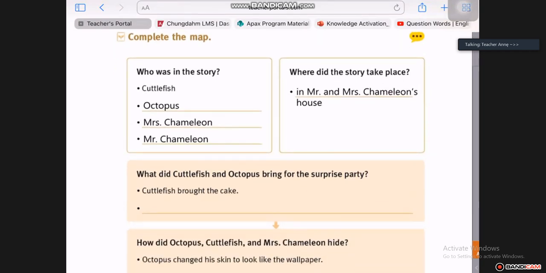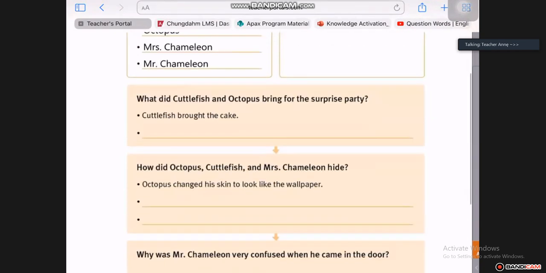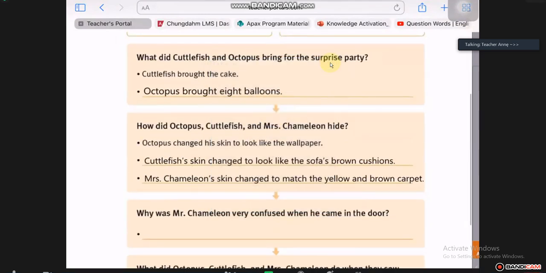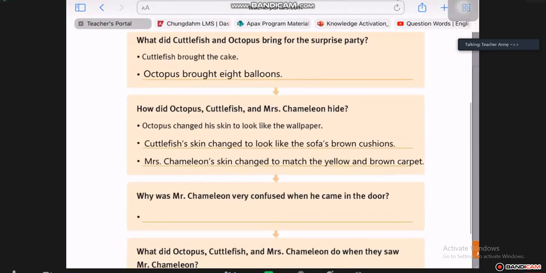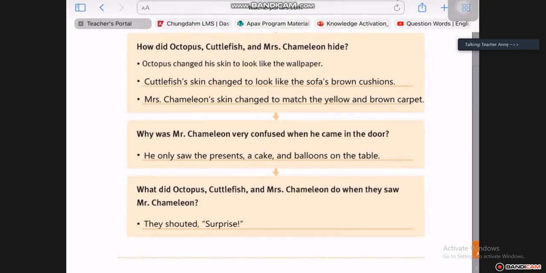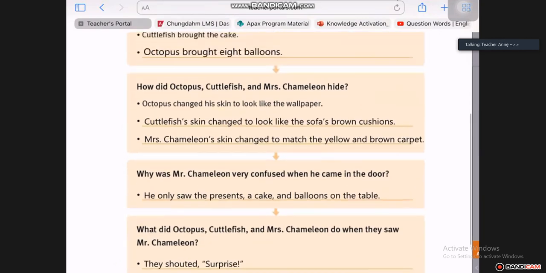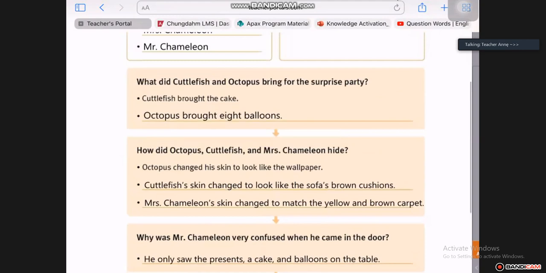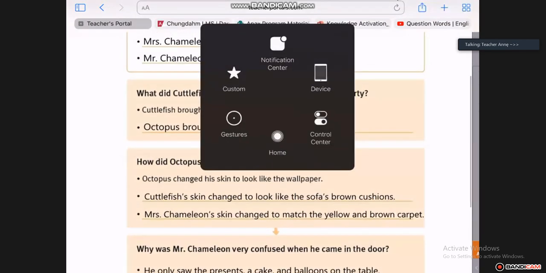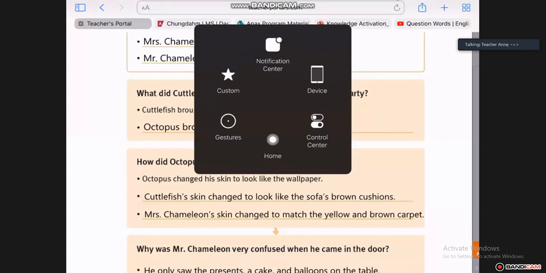Now, if you see the rest of the story, remember I told you in the beginning, we always start with the who and the where, and then we go to the what. What happened? What did they bring? How did they do? Then we give body to the story with the what and the how questions. What, how, why? And lastly, what did he feel? They shouted surprise. Can you see how the story unfolds? Exactly, I was telling you here in the beginning. If we quickly go back to that, I will just show you again how we've done all of that here.